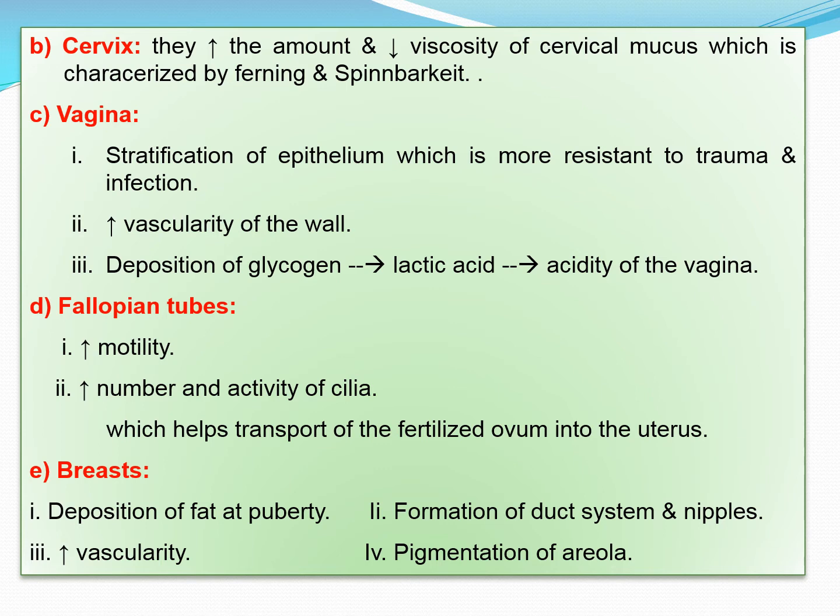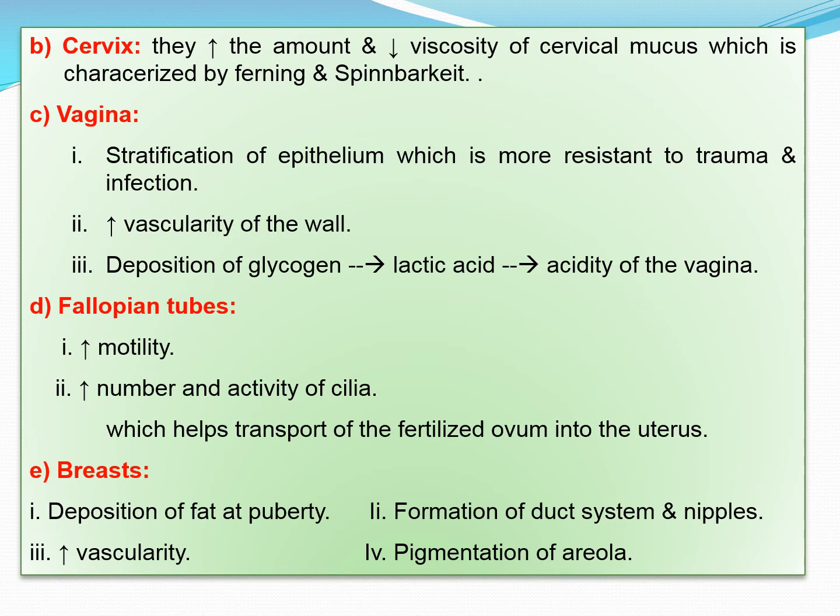On the vagina, it causes the stratification of epithelium, which is more resistant to trauma and infection. It increases the vascularity of the wall and causes the deposition of glycogen, so increasing the acidity of the vagina. On the fallopian tubes, it increases the motility and increases the number and activity of the cells, which helps in the transport of the fertilized ovum into the uterus.